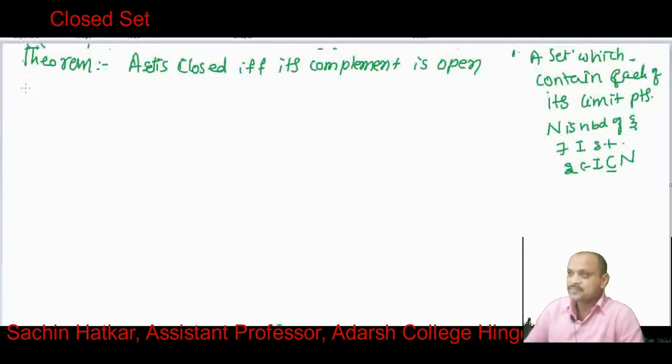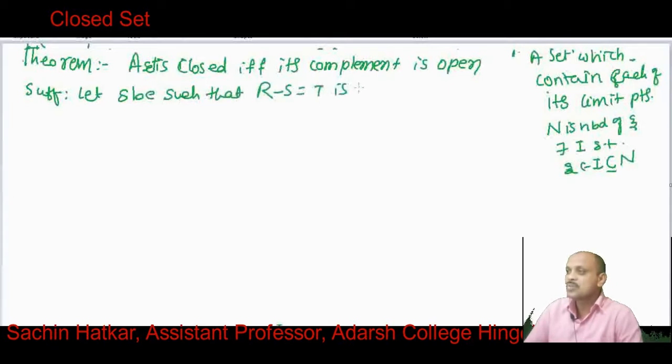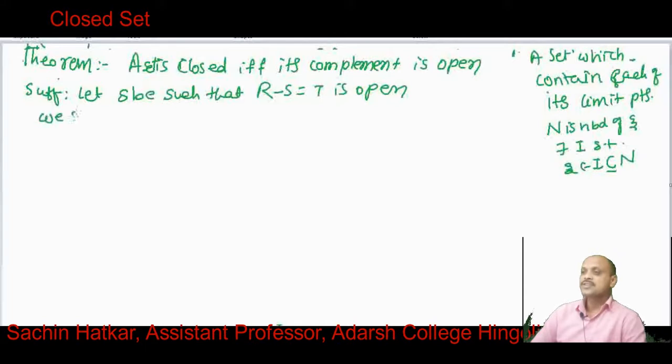Sufficient condition. What is the sufficient condition? Let S be such that its complement, R minus S, which is T, is open, and we have to prove that S is closed. What do we want to prove? We shall show S is closed, that means S contains all its limit points.